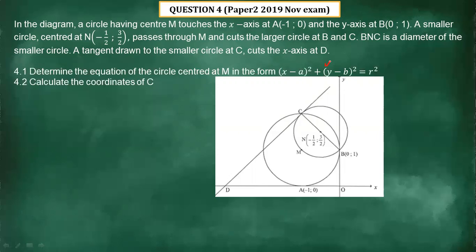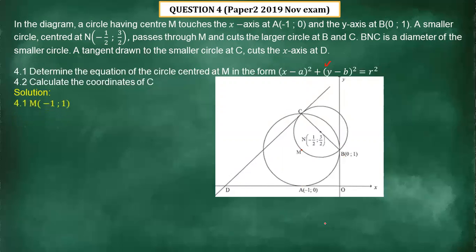A center and then 1 point on the circumference of that particular circle. Now let us see what we have here. So we can see that we are focusing on the bigger circle, and the center of that bigger circle is this center M here. Now we can see that we don't have the center M. We don't have the radius. We only have 2 points on the circumference of that bigger circle.